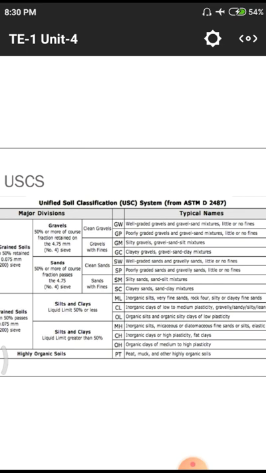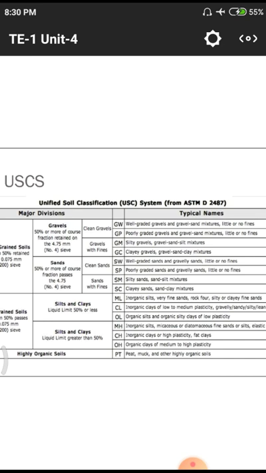Next one GM, silty gravels. And GC means clayey gravels, that means gravel with some quantity of clay content. GM means gravels with some quantity of silty matter. After that for sands we have SW and SC.